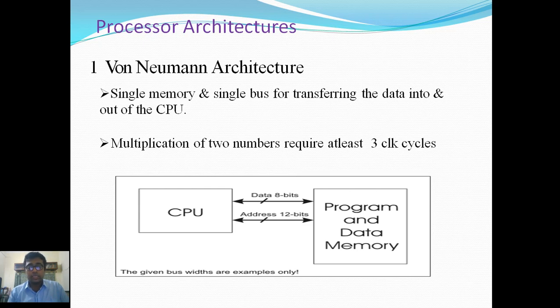So each operation takes a huge amount of time to execute. This limitation is known as the bottleneck problem. When we need fast operation, the von Neumann architecture is limited, and in fast processing this architecture has some limitations. That's why a new architecture was introduced. We're going to discuss that in the next slide.